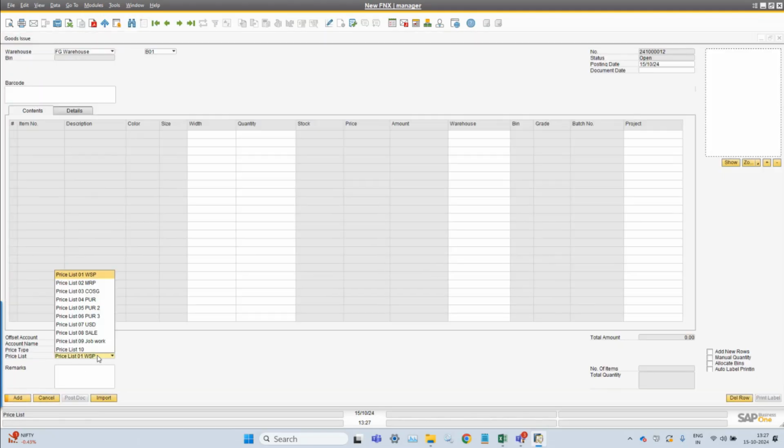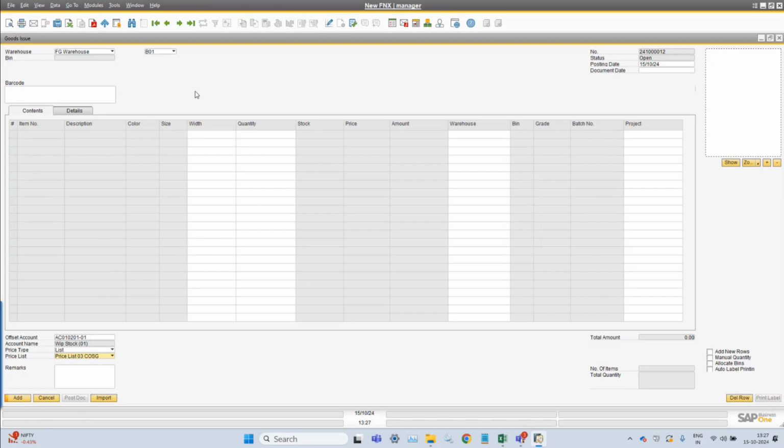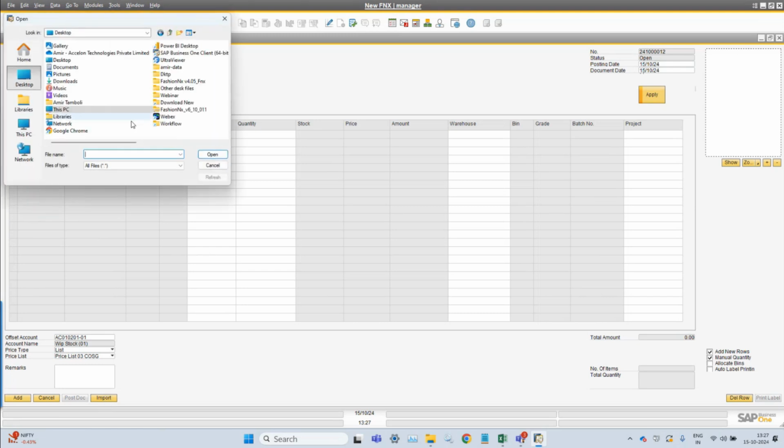Obviously the cost won't get impacted, because whatever the actual cost of this product is in stock will get captured accordingly for the goods issue. We can enter a manual quantity and import it, or you can scan it. I'm just going to import it now.